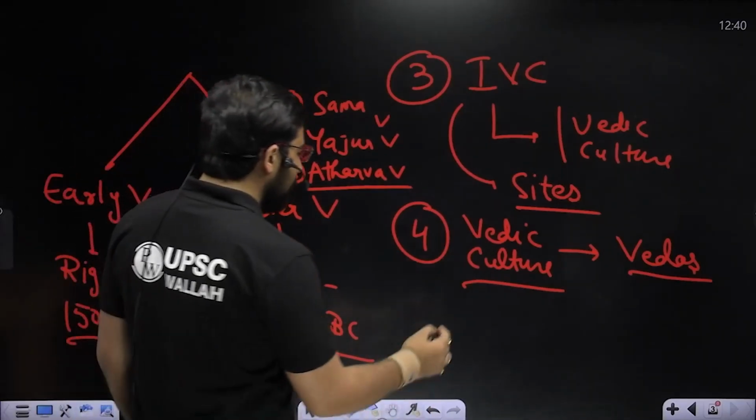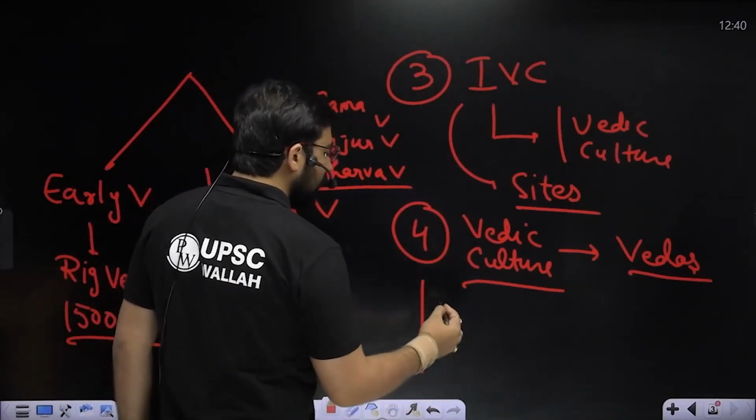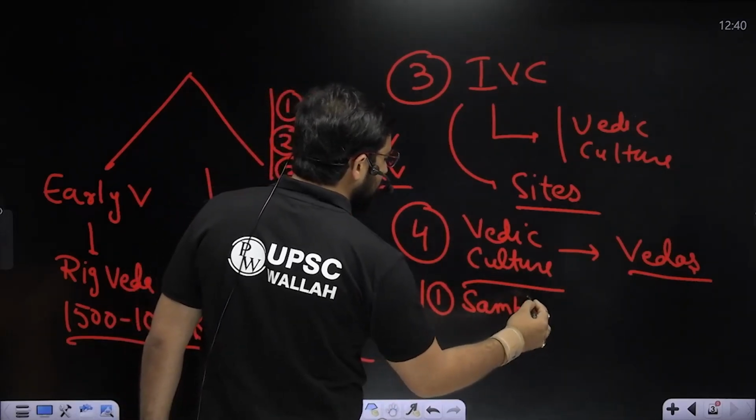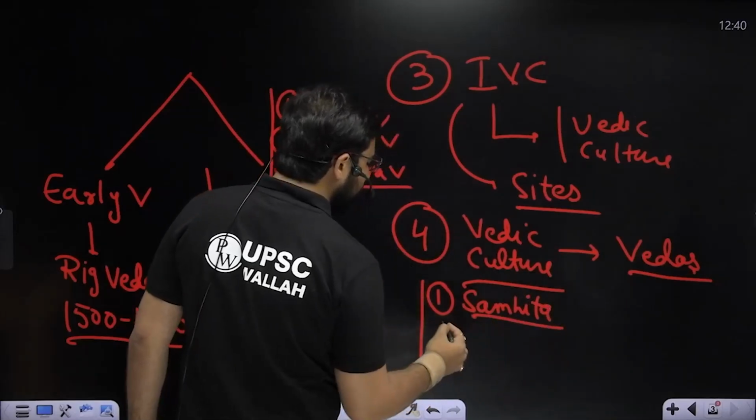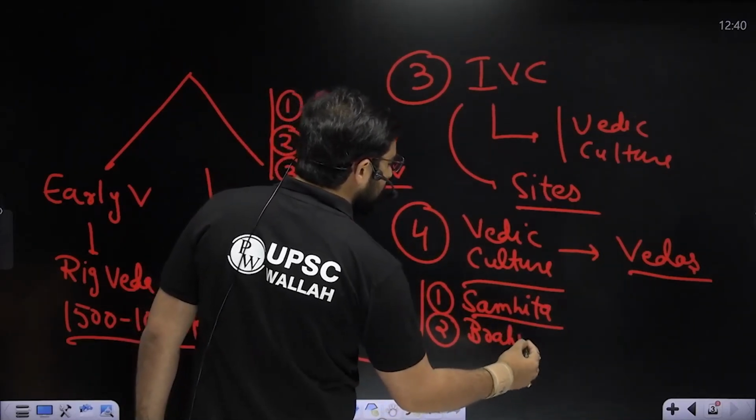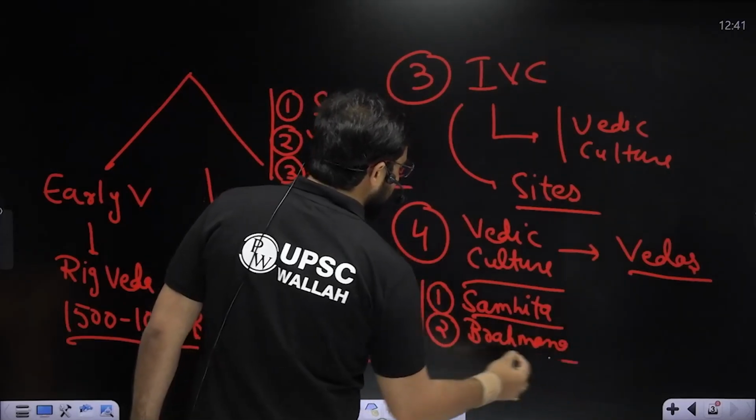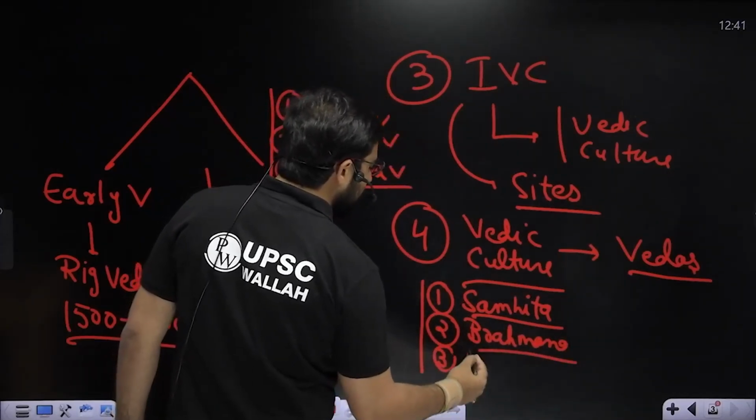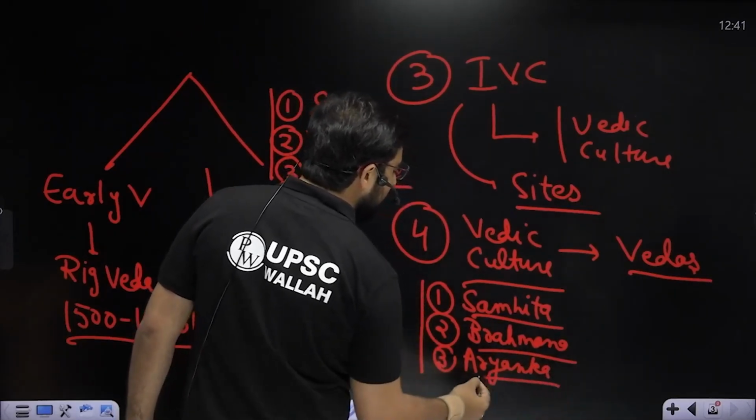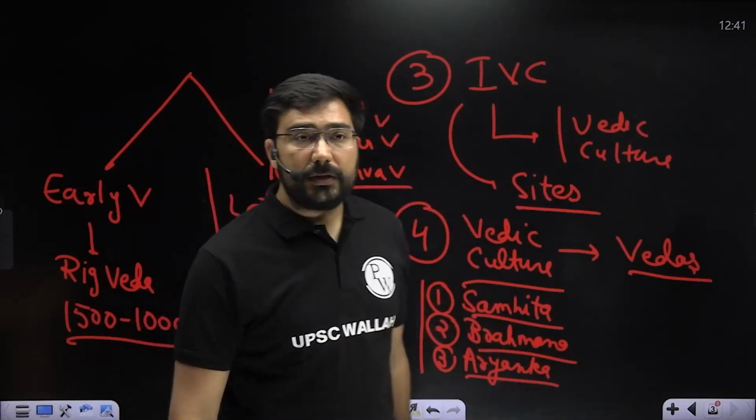Plus, every Veda has four parts. The first one, which has the mantras, is known as Samhita. Then the second one has the rituals, and that is known as Brahmana. The third one is known as Aranyakas. Aranyakas are also known as forest books, and they help us in understanding the rituals given in the Brahmana